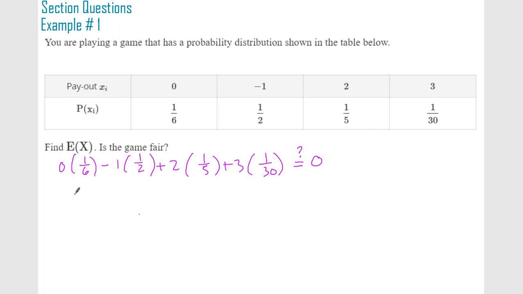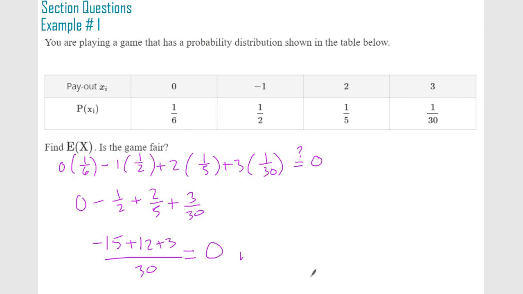So let's figure this out. Yes, this game is fair.